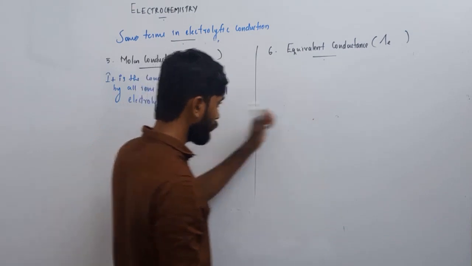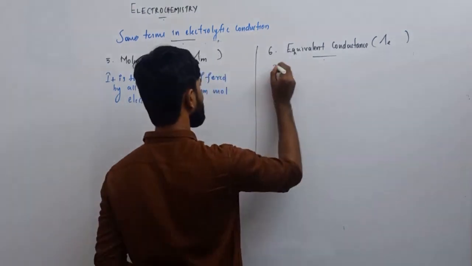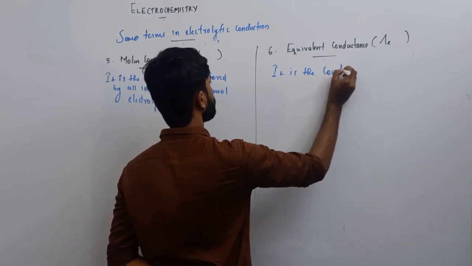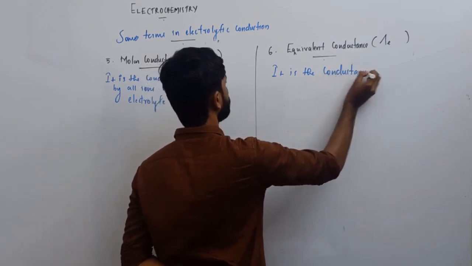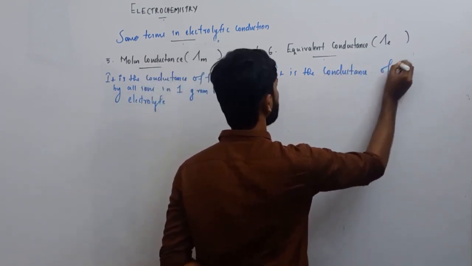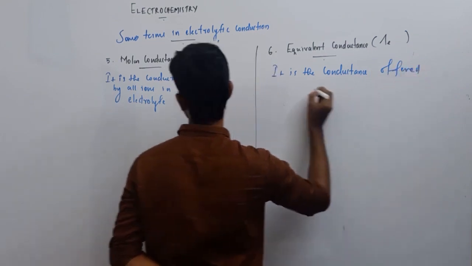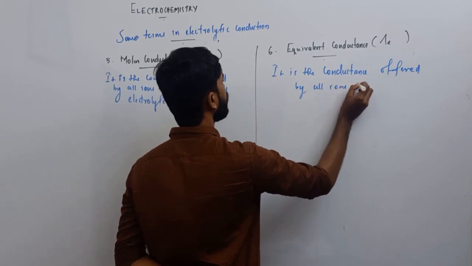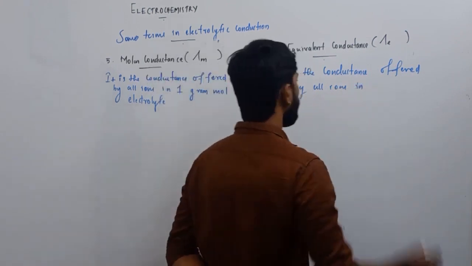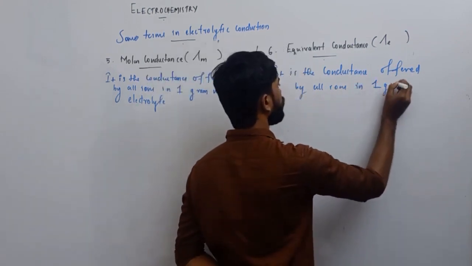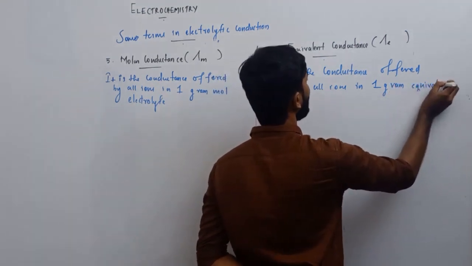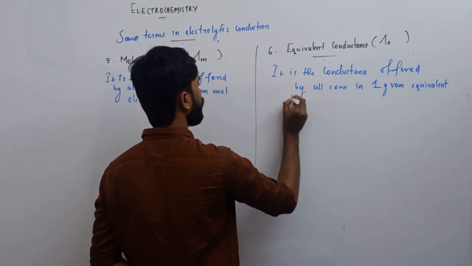What is equivalent conductivity? It is also the very same. It is the conductance offered by all ions in 1 gram equivalent electrolyte.